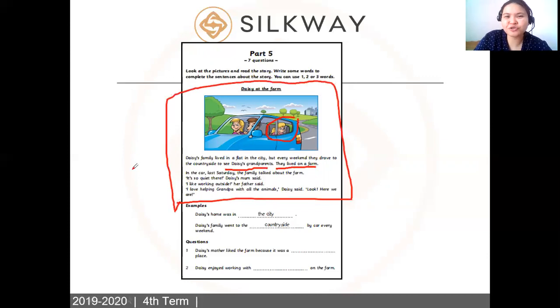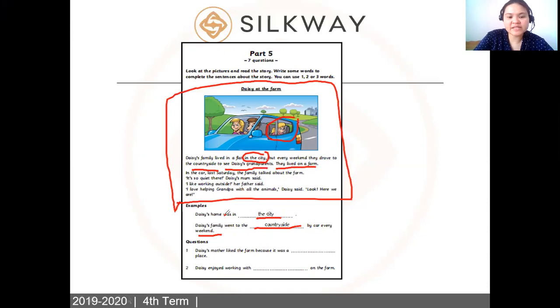So you have to really read well. Example, Daisy's home was in the, where is it? In the city. Can you see that? Here in the city. So here you just have to write city. Next one. Daisy's family went to the countryside, right? It says here every weekend they drove to the countryside. So you just have to write countryside. Okay, by car every weekend.